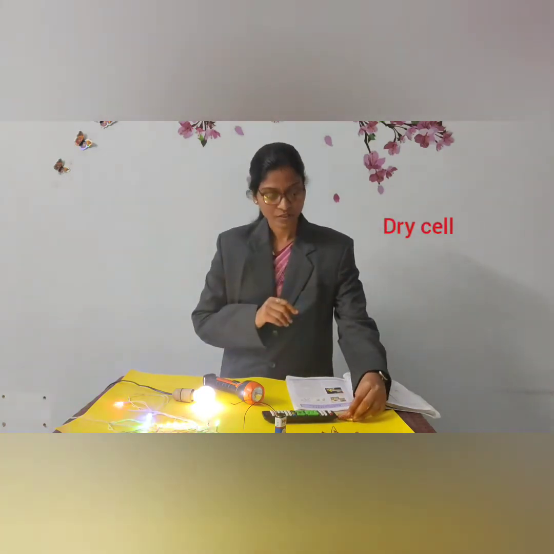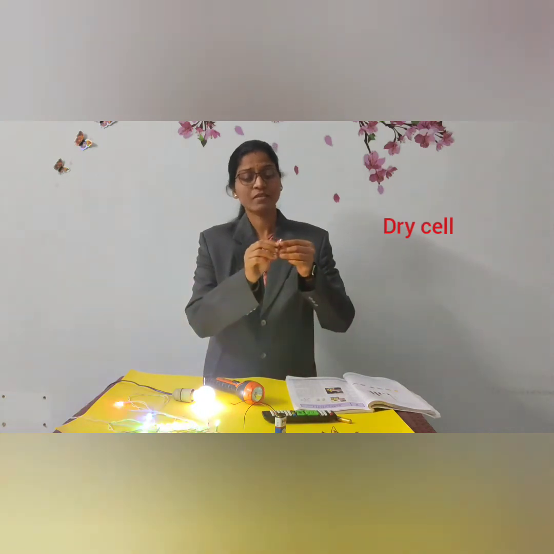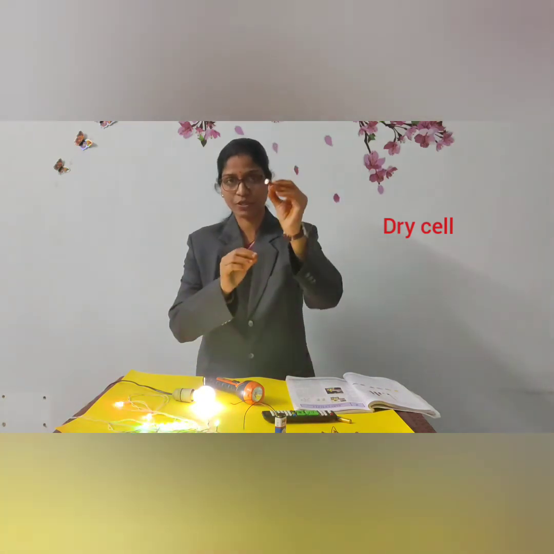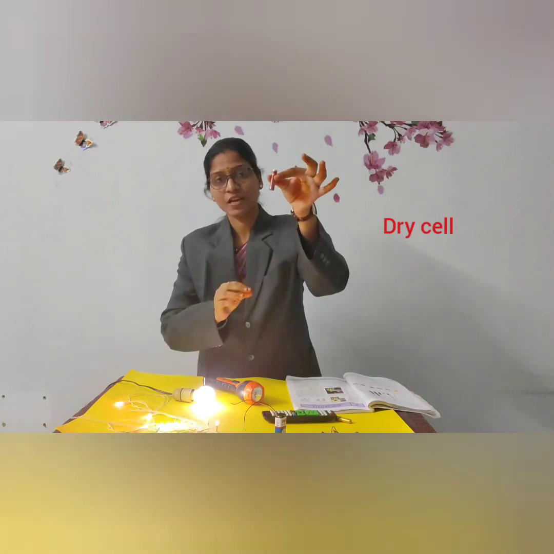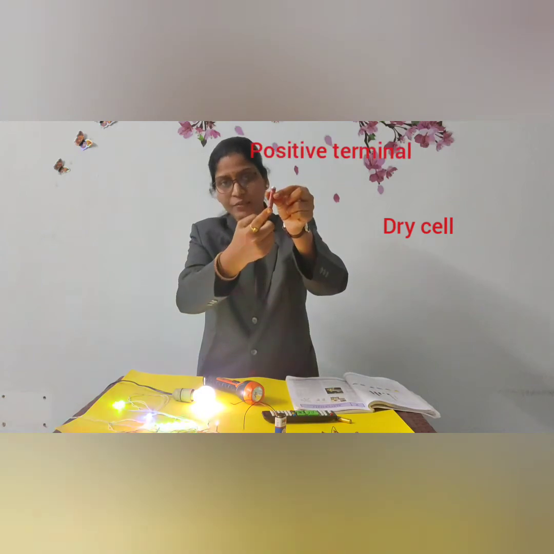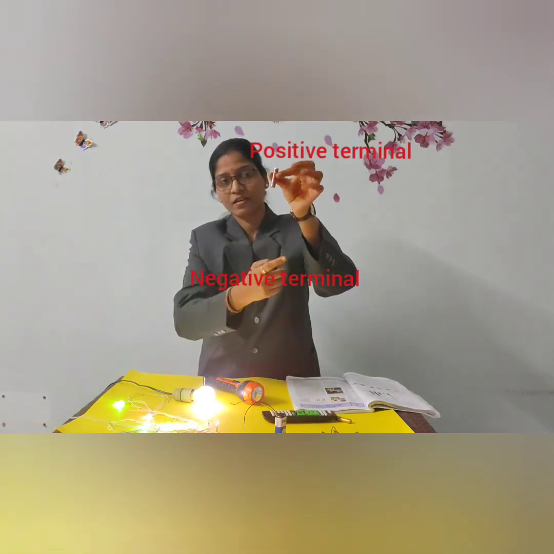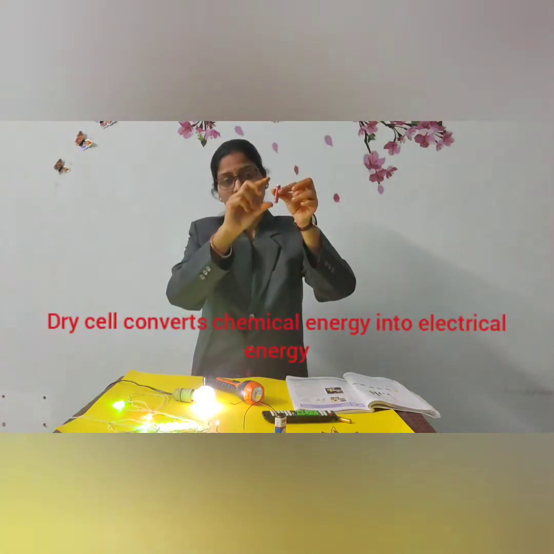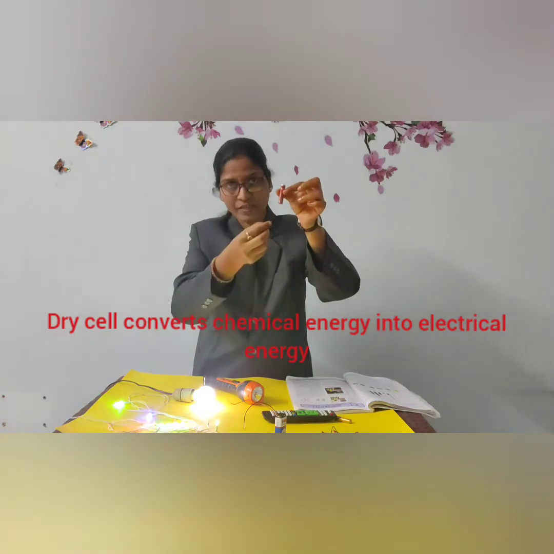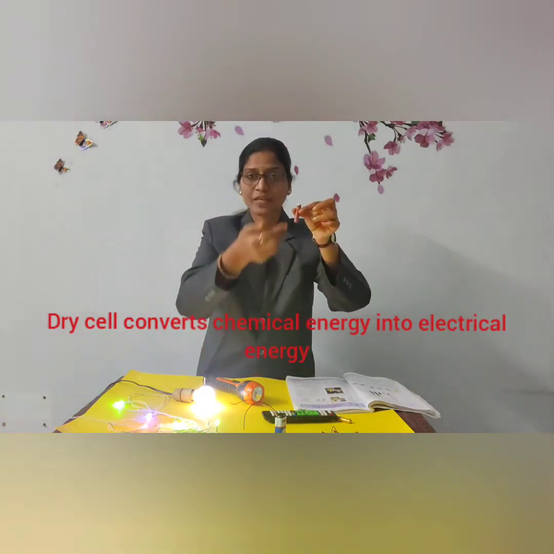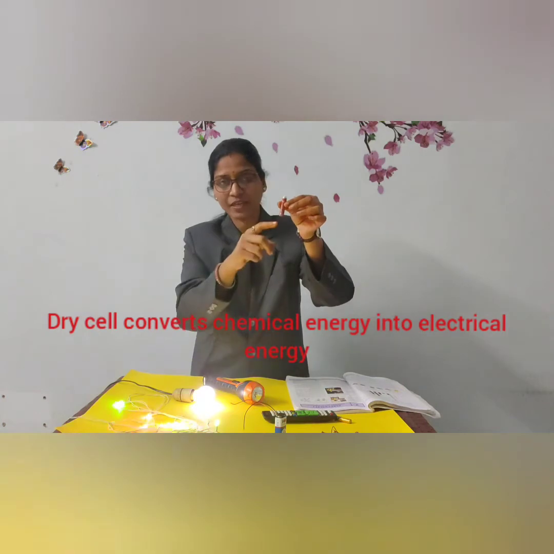So firstly we will discuss the cell. Yes children, you all know the cell. It is a dry cell which I am showing you now. See, this is a cell which has two terminals, the positive terminal and the negative terminal. It is made up of chemicals. So within the cell there are chemicals, and these chemicals will be converted into electrical energy. The chemical energy will be converted into electrical energy.